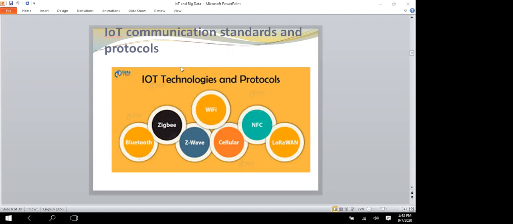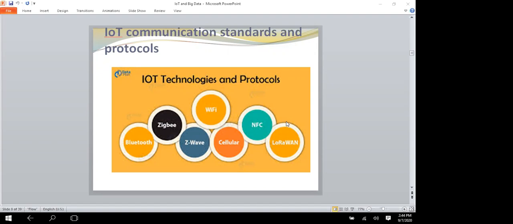ZigBee, for instance, is a wireless protocol for low power, short distance communication, while Message Queuing Telemetry Transport, MQTT, is a publish-subscribe message protocol for devices connected by unreliable or delay-prone networks. The increased speed and bandwidth of the coming 5G standard and cellular networks will also benefit IoT, though the usage will extend beyond ordinary cell phones.